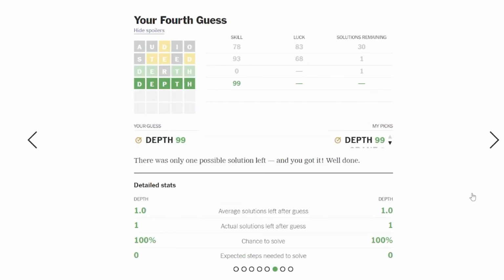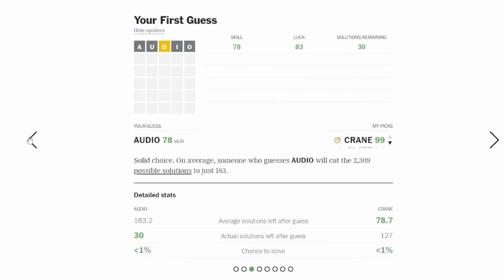Okay, so that's it for this week. Next week, I'm going to experiment more with WordleBot and use its favorite opening word, which is crane. I'll do that all week and then compare my solving success with its solving success.